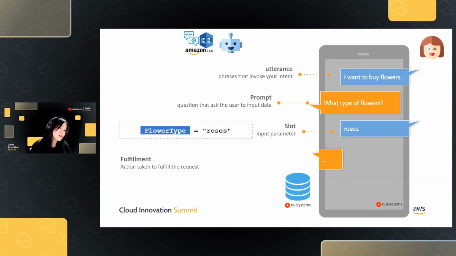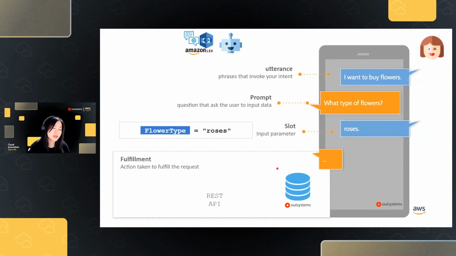Okay, so that's the fulfillment that I want to do. And so to do that, I would create a REST API on OutSystems that simply saves my order onto my OutSystems database. And to trigger that API, I also want to call a Lambda function from AWS to trigger that API from my chatbots. Now, don't be confused. I'm going to show you how it would look like in the actual implementation.